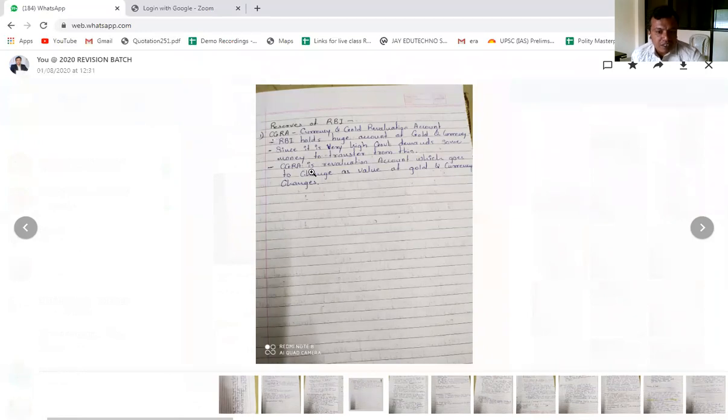CGRA is a revaluation account which changes as the value of gold and currency changes. This was in the news because the government demanded transfer of this reserve from the RBI to the government, and the then governor of RBI, Urjit Patel, was not in agreement with that. A question can be asked about it: when the currency and gold reserve of the RBI is transferred to the government, what will be the likely consequence? That question can be asked. Similarly, like the question which we have discussed today, what will be the consequence of